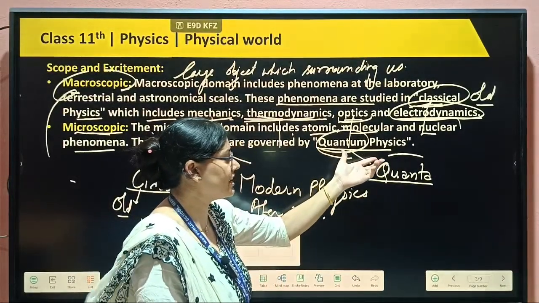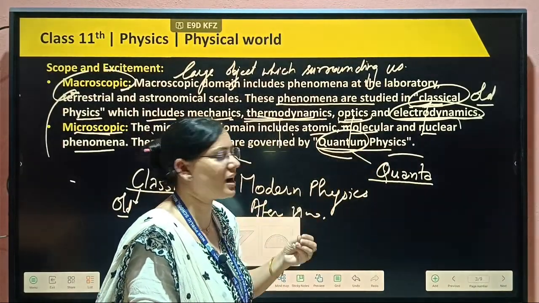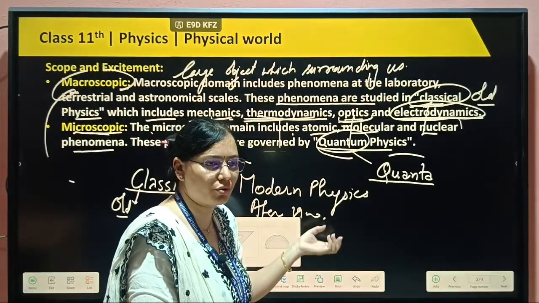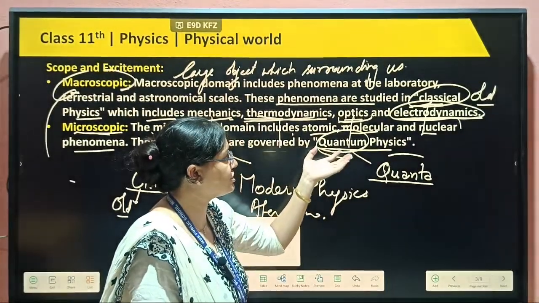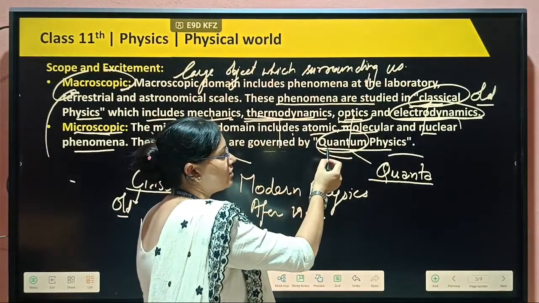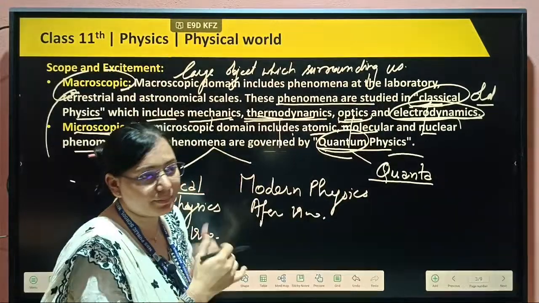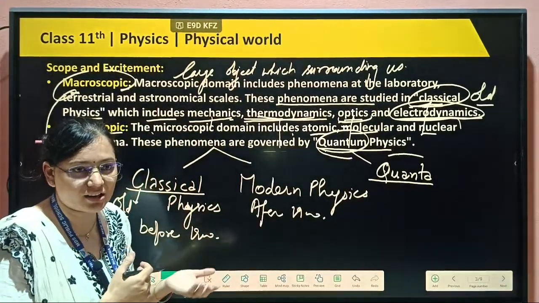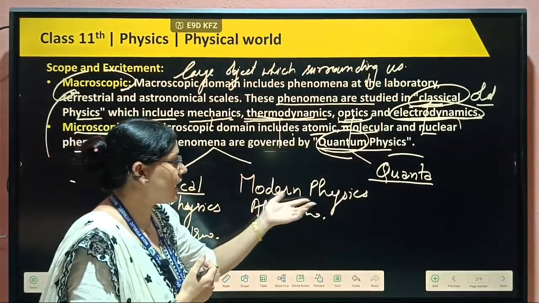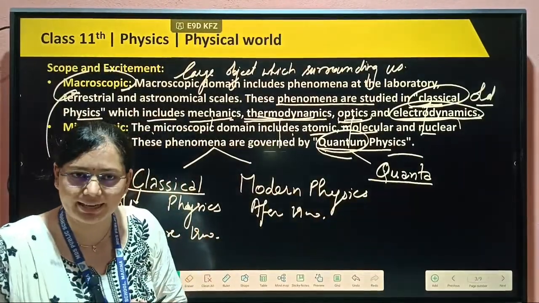In quantum physics, we read about electrons, protons, neutrons, and the study of radiation. Atomic, molecular, nuclear, alpha, beta, gamma, how rays come out, all of these come under modern physics after the 1900s.